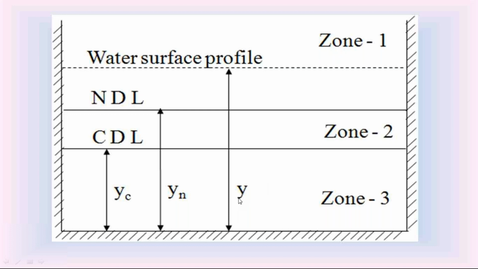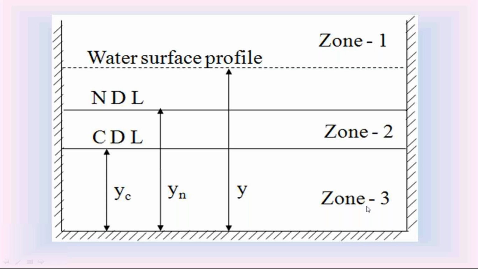If y is in between the normal depth yn and critical depth yc, it is in zone 2. If y is less than the normal depth yn and critical depth yc, it is in zone 3. So the water surface profiles may be in zone 1, zone 2 and zone 3.